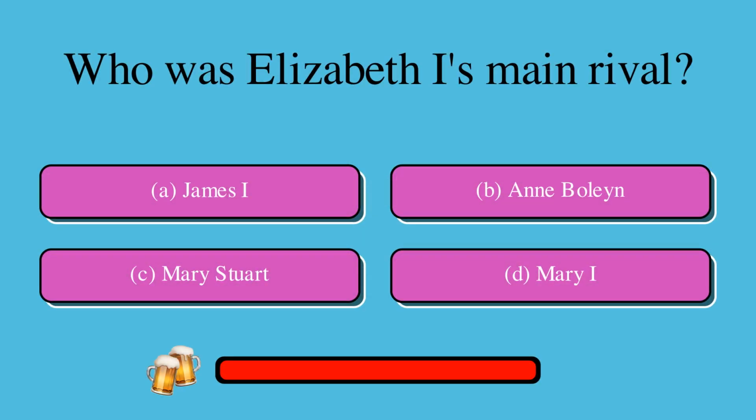Who was Elizabeth I's main rival? Is it A. James I, B. Anne Boleyn, C. Mary Stuart, or D. Mary Ferns? The correct answer is C. Mary Stuart.